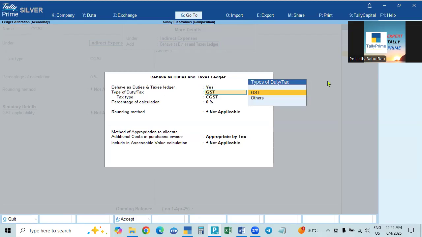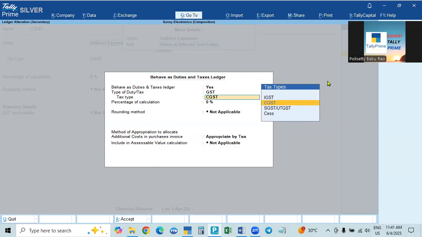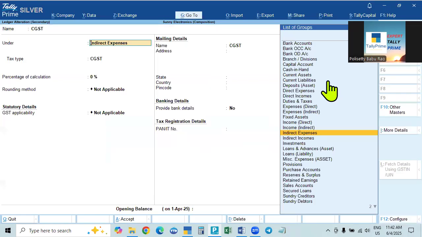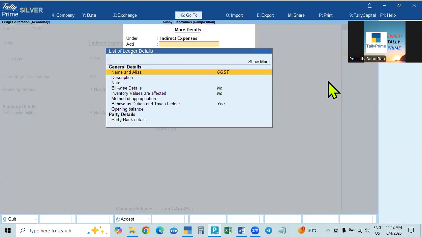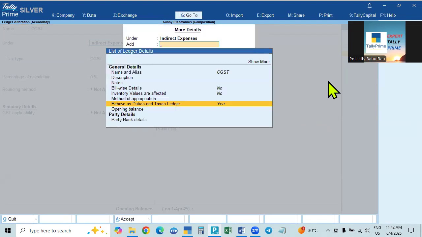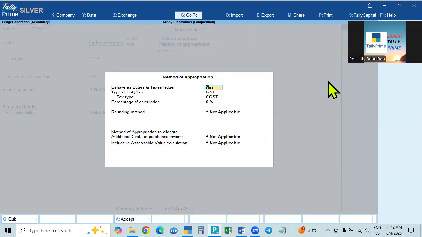And what is this tax? This is GST only, and the type of duty is GST, and the tax type is CGST. And then here, press Control A. If you take this, you will get the same sheet, but you can take this also, for method of appropriation. In this case also, we will get the same window.